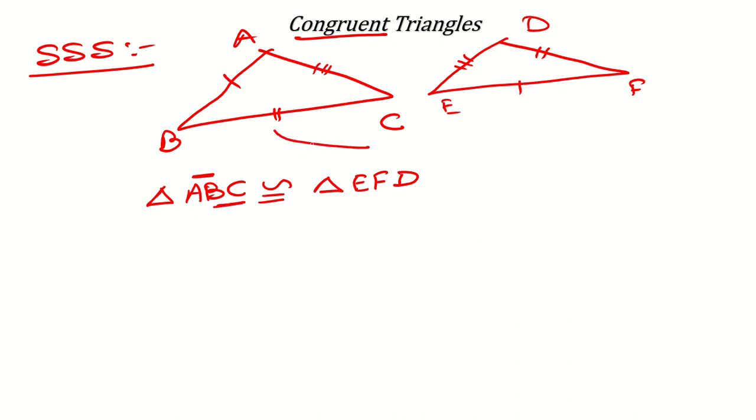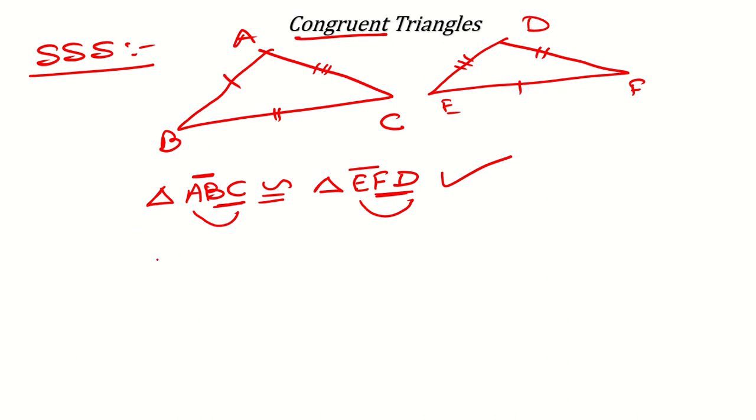BC is equal to which two letters? Here, DF. So BC is equal to DF or FD. That is also okay. Now the third line is AC, and here the third line is ED. Are they equal? AC and ED. Yes. So it means this congruency statement is correct.